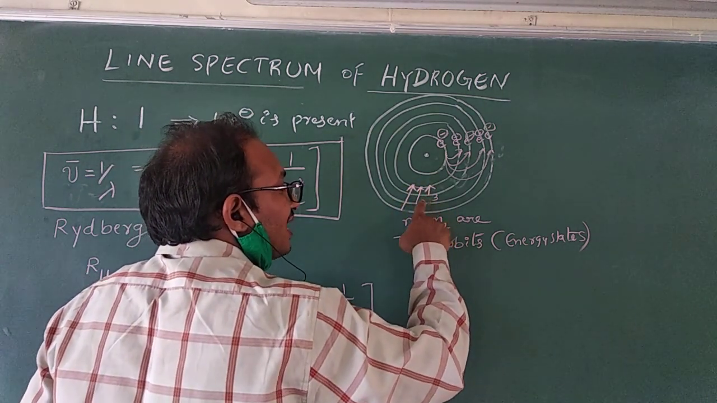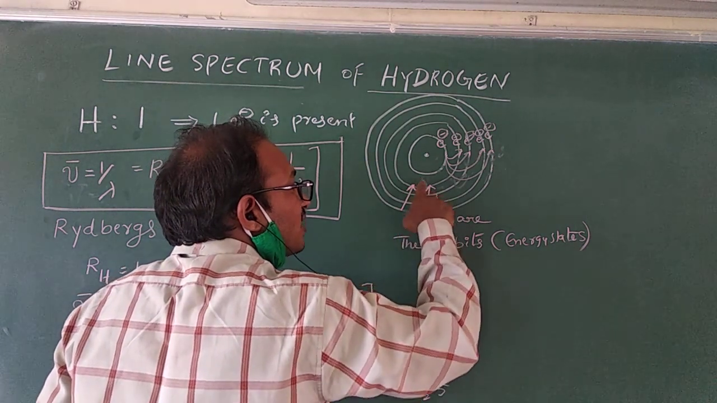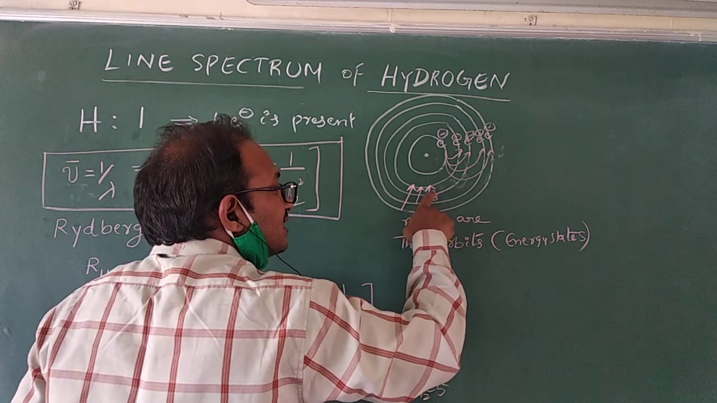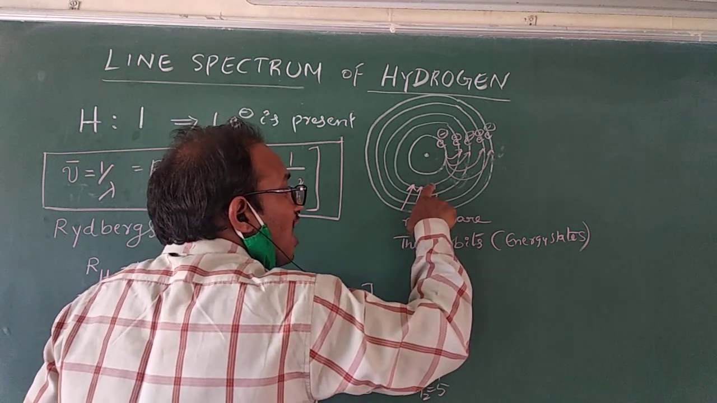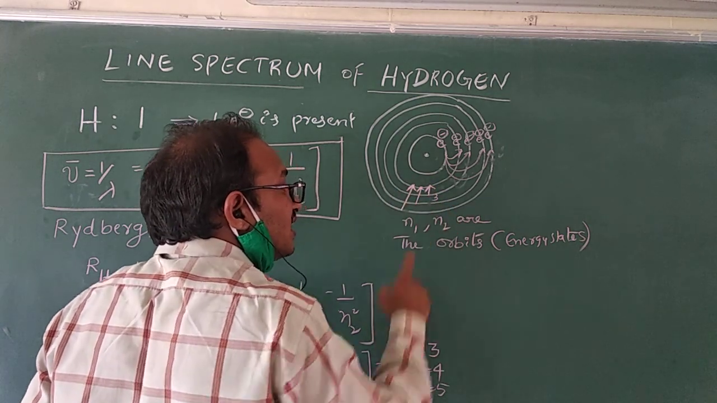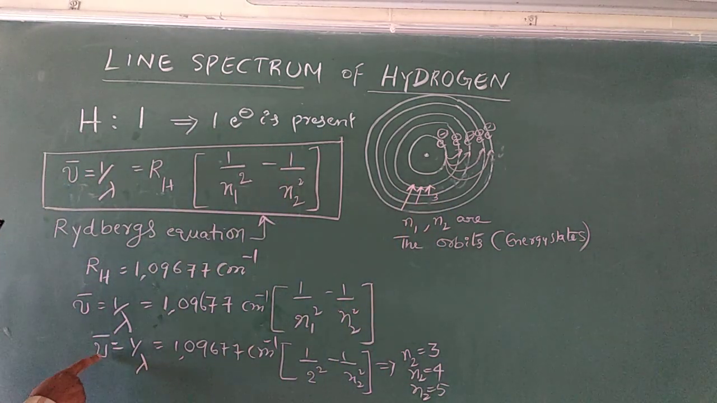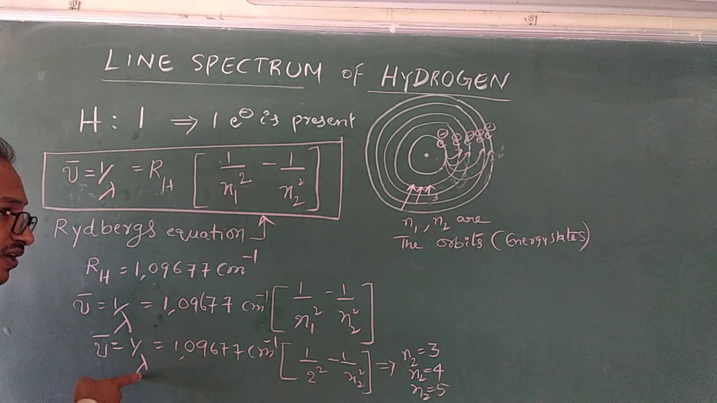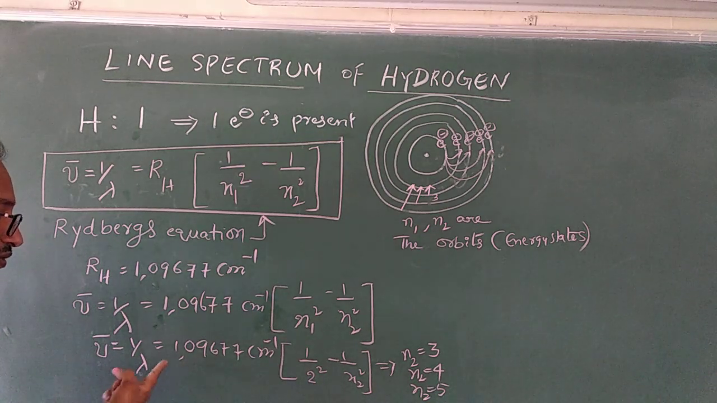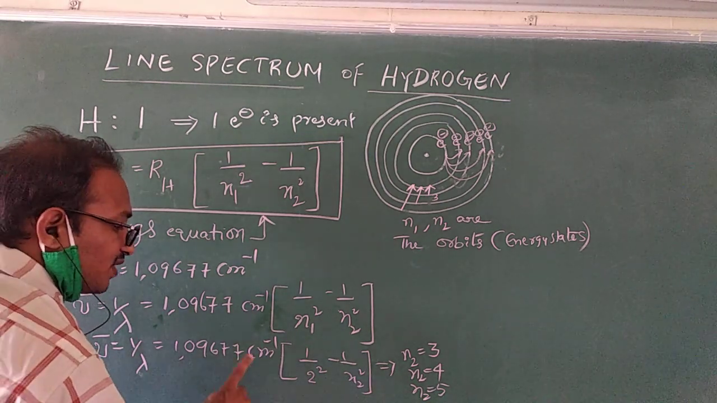When the electron is jumping from a higher orbit to a lower orbit, energy is released. So how much energy is released? What is the wavelength of the radiation? What is the frequency of the radiation? We can find out the wave number, or lambda. If we know lambda, we can find out the frequency nu also. Right? This is the formula. Now we'll check it.